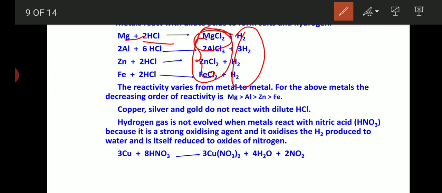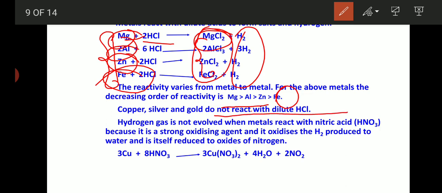As I told you, for the above metals, you have to arrange these elements according to the decreasing order of reactivity. So which comes first? It's magnesium, then aluminium, and then zinc, and finally iron. Iron is least reactive. Among these, magnesium is highly reactive, and then aluminium, and then zinc comes, and last iron. Copper, silver and gold do not react with the dilute HCl. Why? They are very less reactive metals.